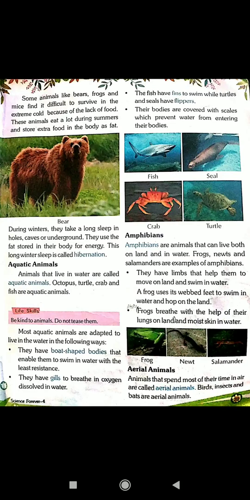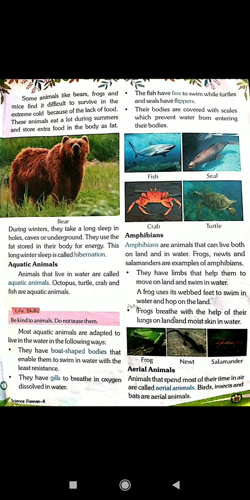They have limbs that help them to move on land and swim in water. A frog uses its webbed feet to swim in water and hop on the land. Frogs breathe with the help of their lungs on land and moist skin in water.